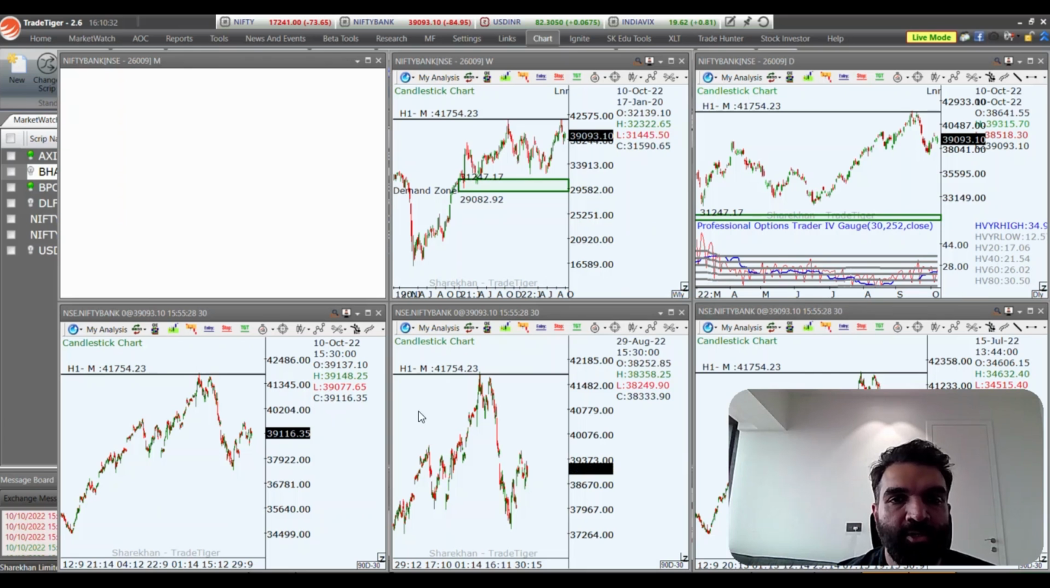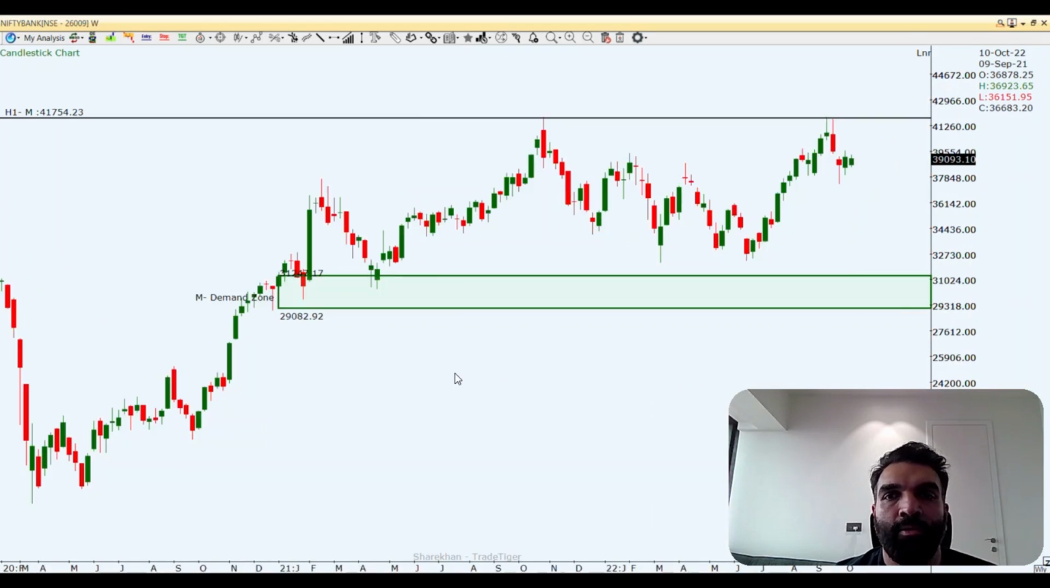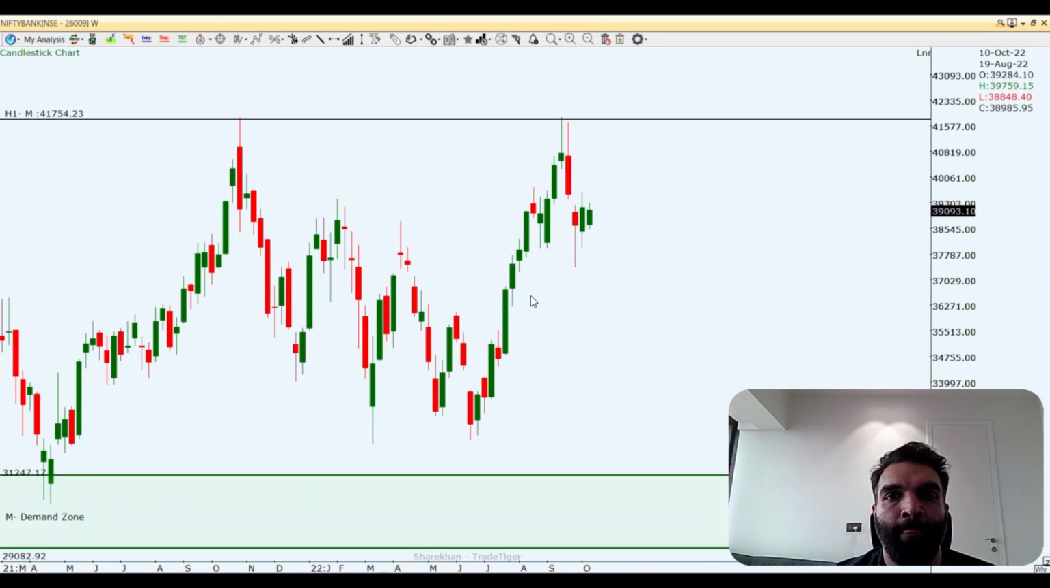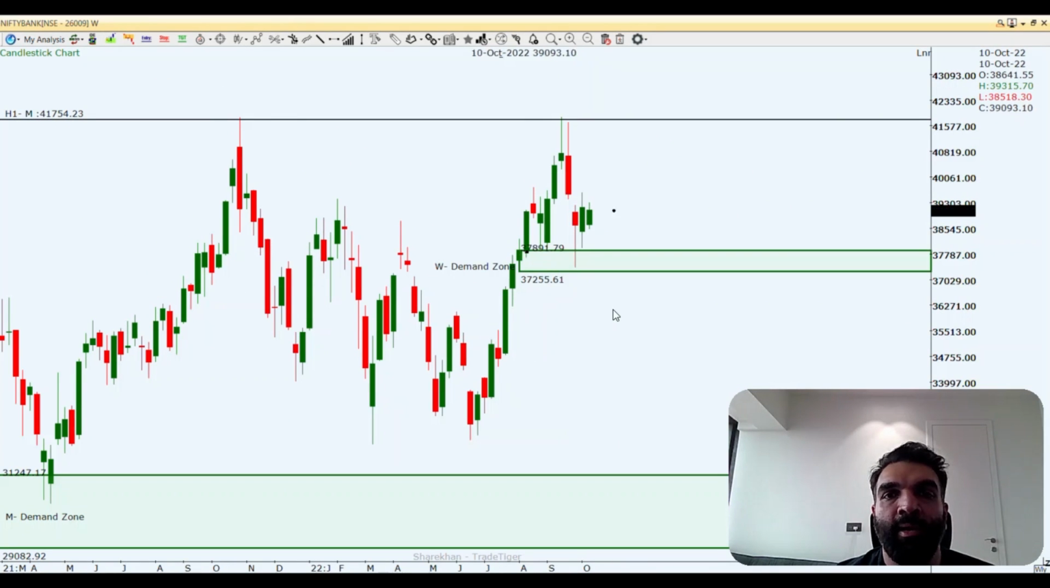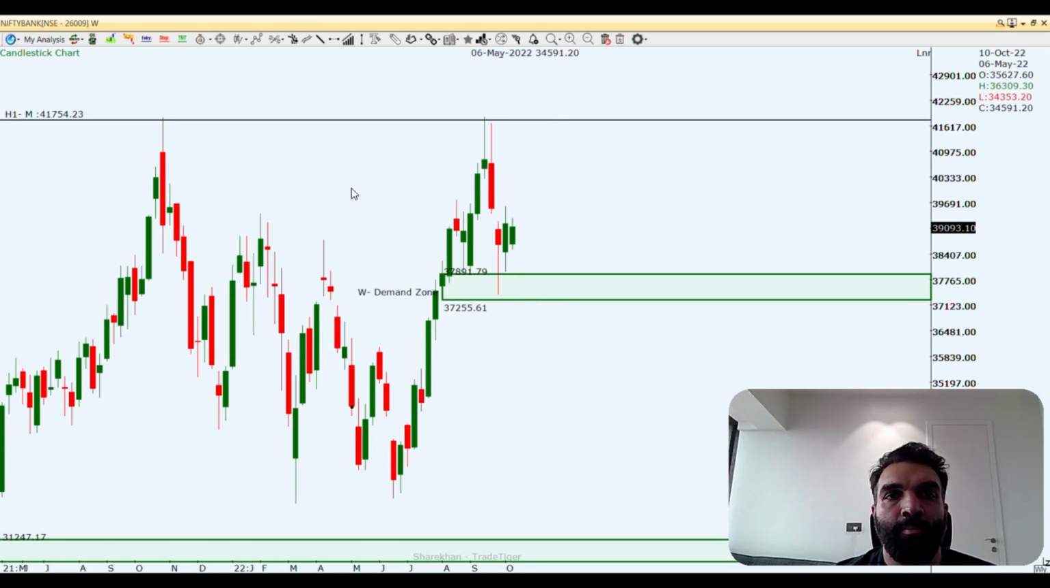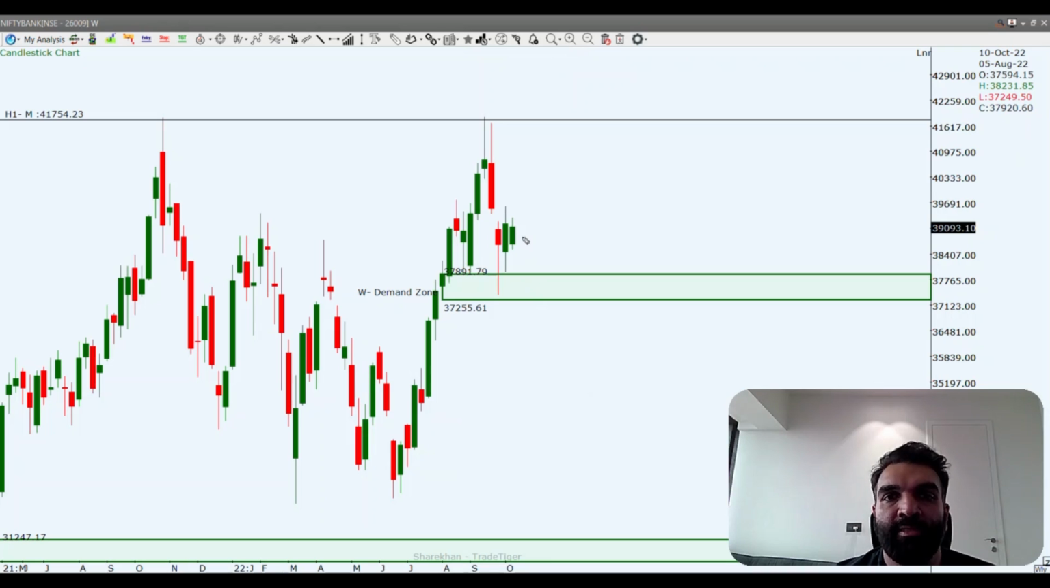Let's move on to the weekly chart. On the weekly chart, Bank Nifty is still holding on to this weekly demand zone. और जब तक प्राइस ये वीकली डिमांड जोन को होल्ड कर रहा है, it still means that Bank Nifty still has the strength to move to the upside. There is no nearby demand zone on the Nifty. Nifty का जो demand zone है वो a little further away है. But अगर हम बैंक निफ्टी देखें तो बैंक निफ्टी अभी भी ये वीकली डिमांड जोन को होल्ड कर रहा है.